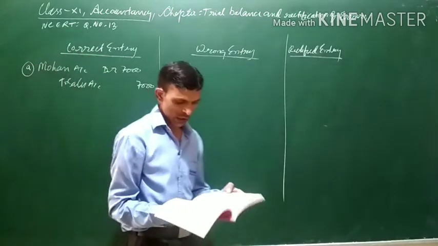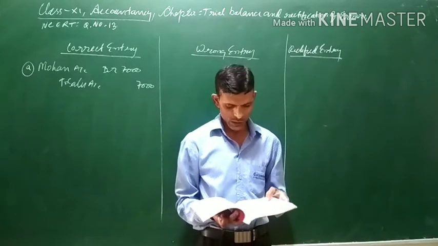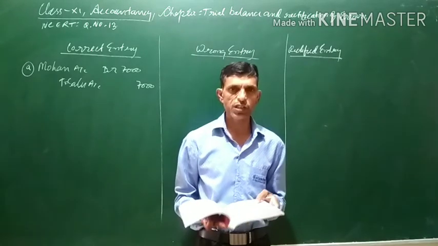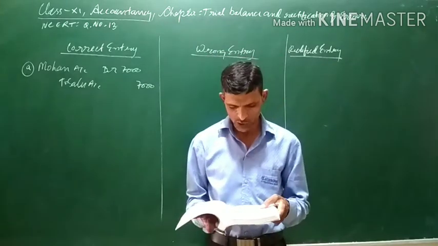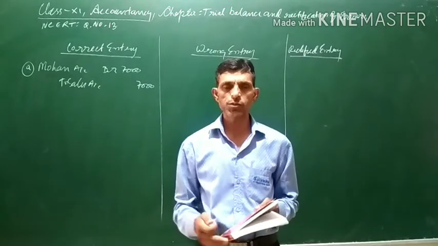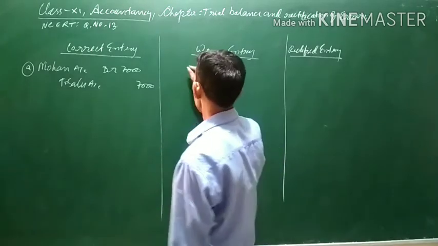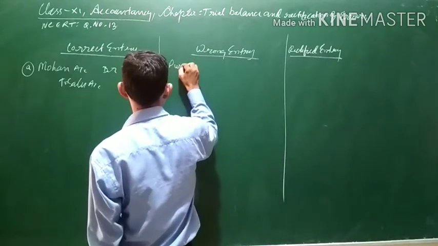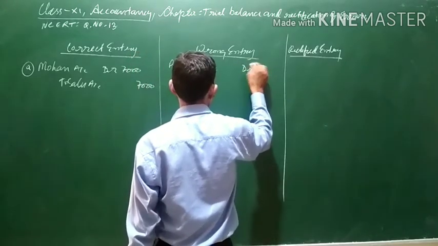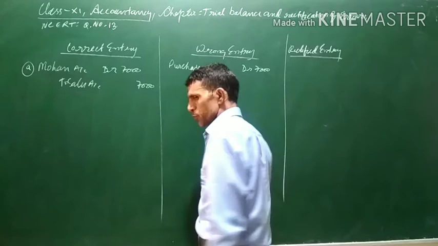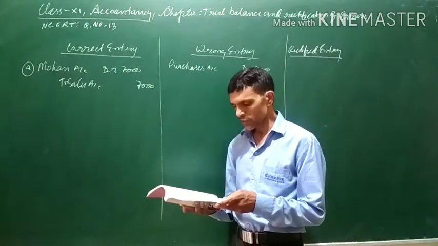Now, what is the wrong entry? It was recorded in the purchases book. Although this is a sale to Mohan, the goods have been sold to Mohan, it was recorded in the purchases book. As we know, when goods are purchased, the purchases account is debited. So the wrong entry is that the purchases account was wrongly debited. However, Mohan's account was correctly debited.